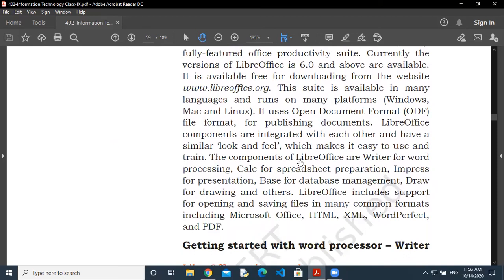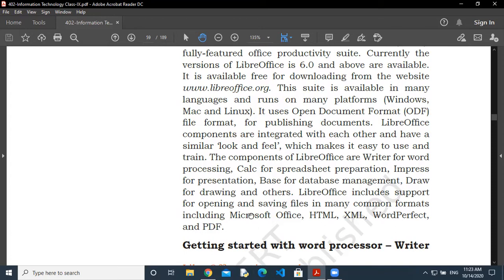There is some more software you will get through LibreOffice. One is Writer for Word, the second is Calc for spreadsheets, Impress for presentations, Base for database management, Draw for drawing, and several other programs are there.